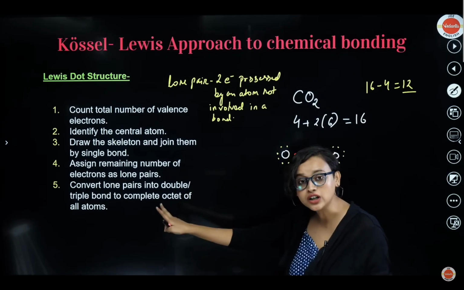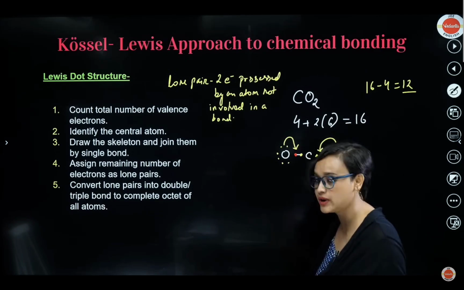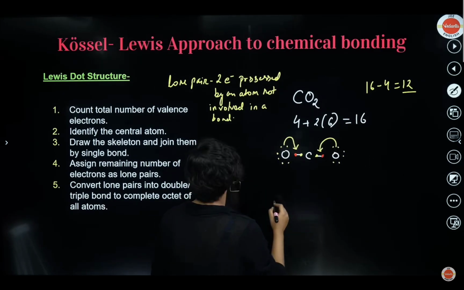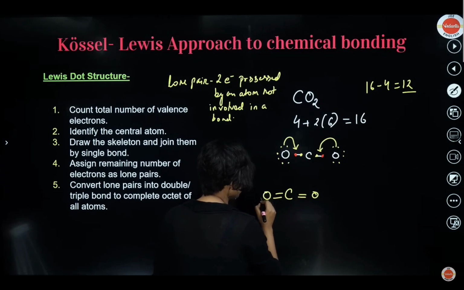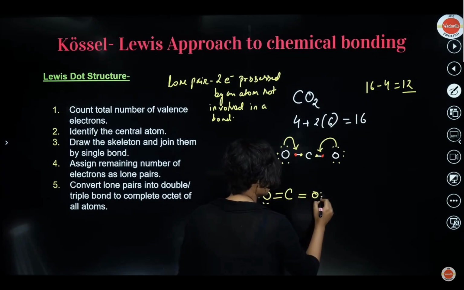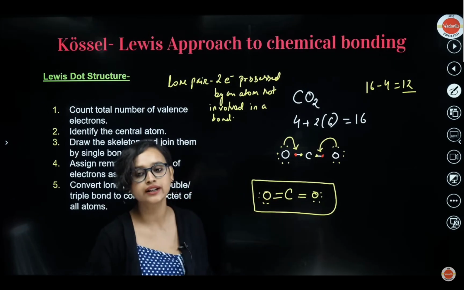Now what we will do is convert this lone pair into a double bond. So this bond will become a double bond and this bond will become a double bond. That means my final Lewis dot structure will be C double bond O, C double bond O, and the remaining 1, 2, 3, 4, 1, 2, 3, 4 electrons I have drawn. And this, my dear student, is my final Lewis dot structure.